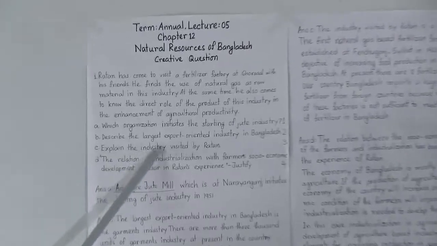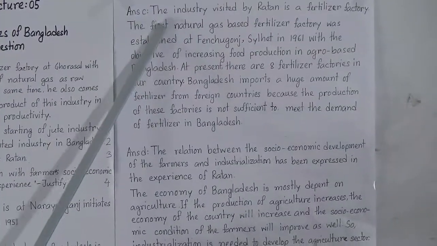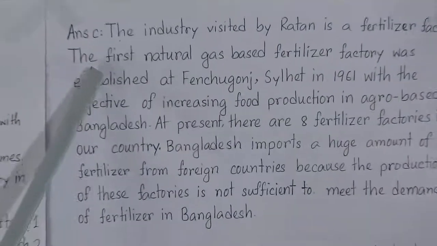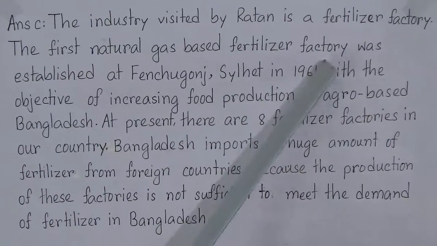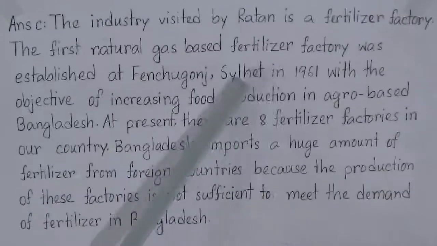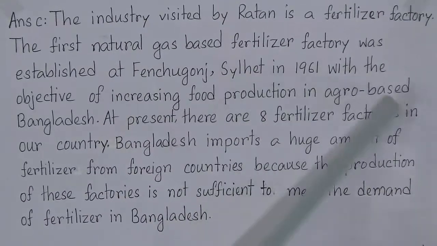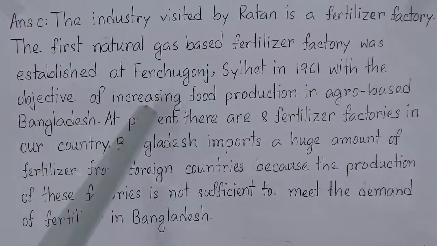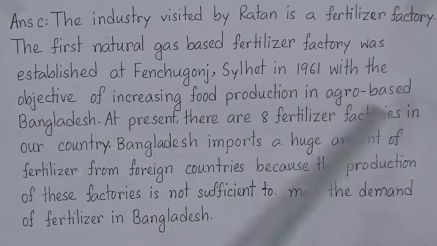Question number C: explain the industry visited by Ratan. Answer: the industry visited by Ratan is a fertilizer factory, and the first natural gas based fertilizer factory was established at Fenchgaon, Sylhet in 1961 with the objective of increasing food production in agro-based Bangladesh.